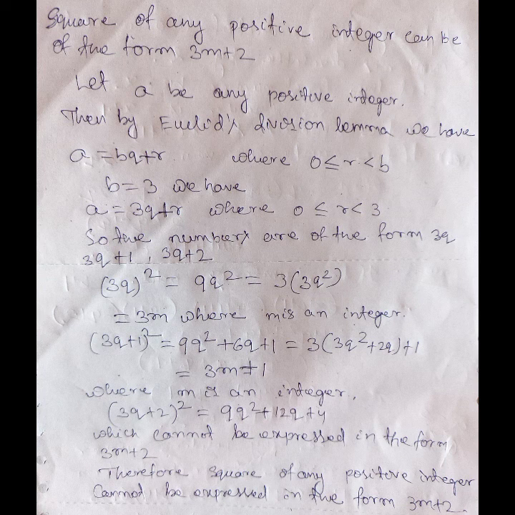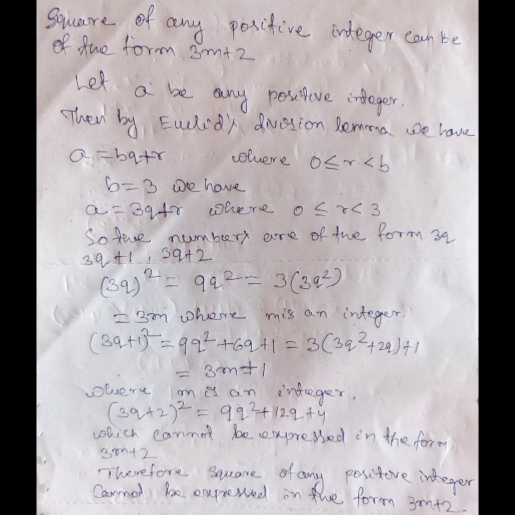So 3q whole square. First case, 3q whole square, which is 9q square, equal to 3 into 3q square after taking 3 common. It is in the form of 3m, where m is equal to 3q square, an integer. Second case, 3q plus 1 whole square is 9q square plus 6q plus 1. After taking 3 common from 9q square and 6q, it becomes 3 into 3q square plus 2q plus 1. That is in the form of 3m plus 1, as m equals 3q square plus 2q, where m is an integer. Then 3q plus 2 whole square, which is 9q square plus 12q plus 4,